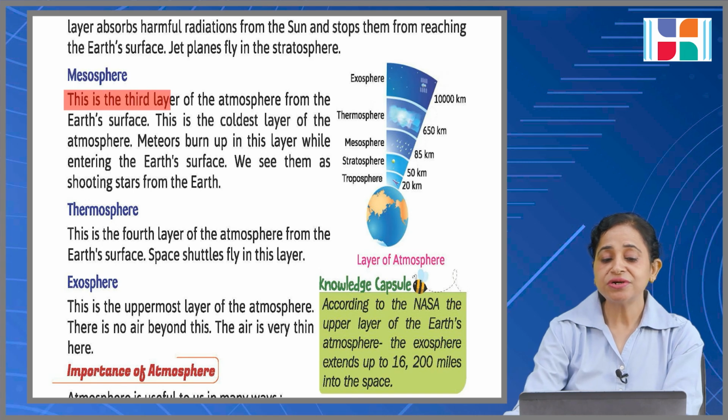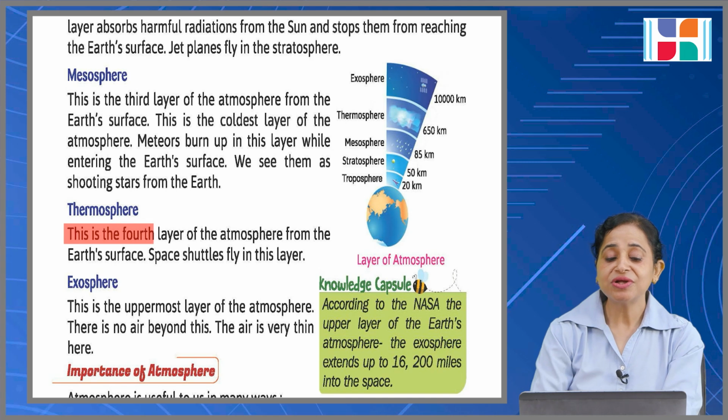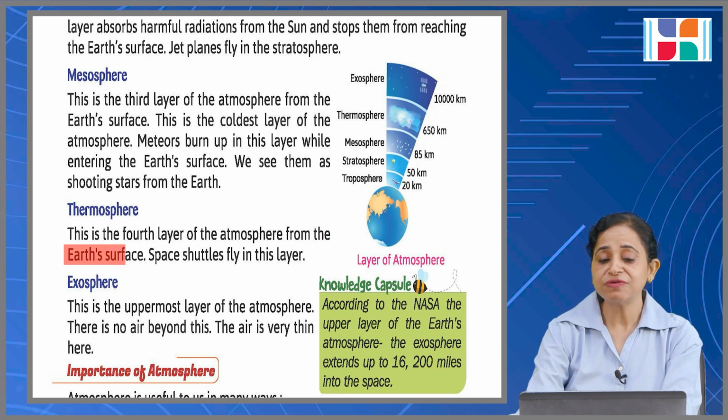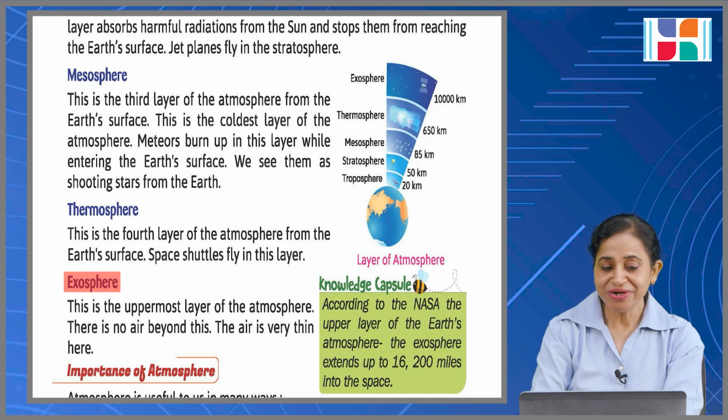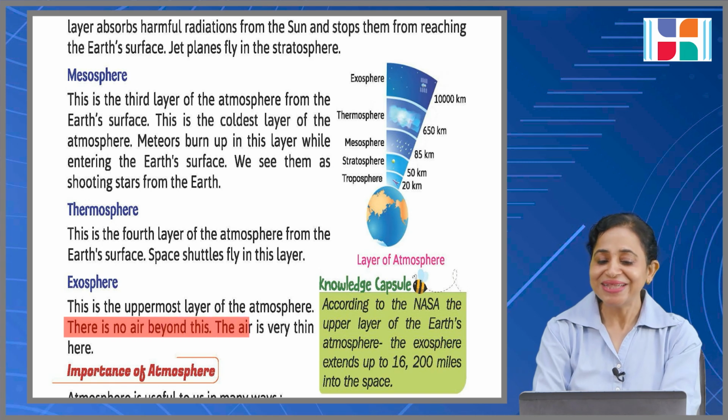Mesosphere. This is the third layer of the atmosphere from the earth's surface and this is the coldest layer of the atmosphere. Meteors burn up in this layer while entering the earth's atmosphere. We see them as shooting stars from the earth. Thermosphere. This is the fourth layer of the atmosphere from the earth's surface and space shuttles fly in this layer. Exosphere. This is the uppermost layer of the atmosphere and there is no air beyond this. The air is very thin here.